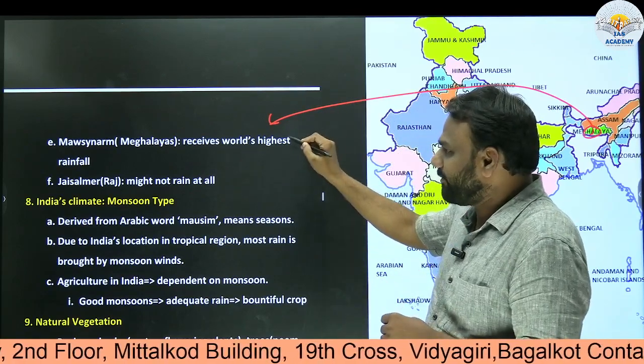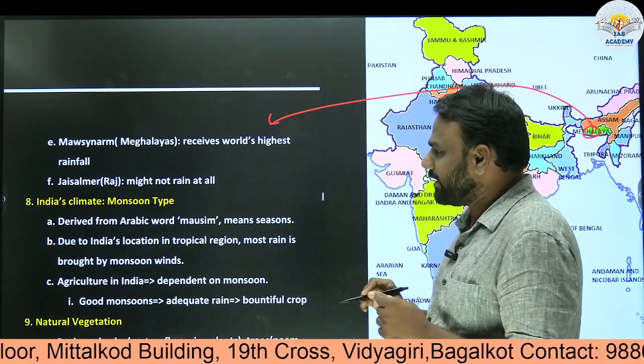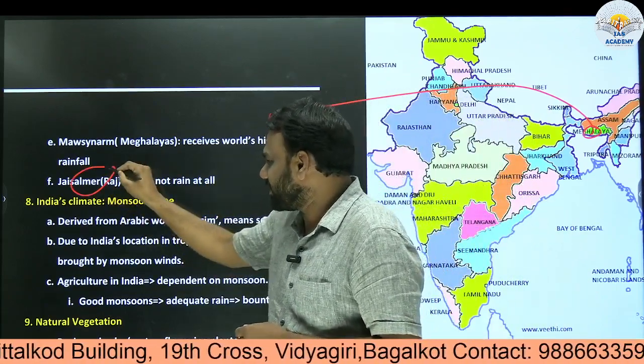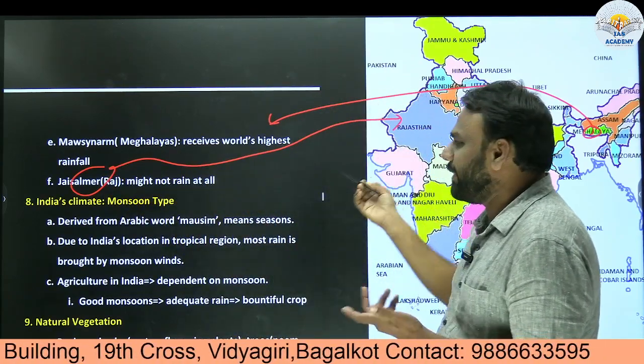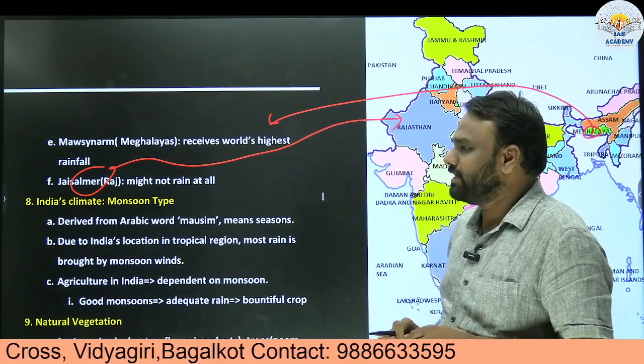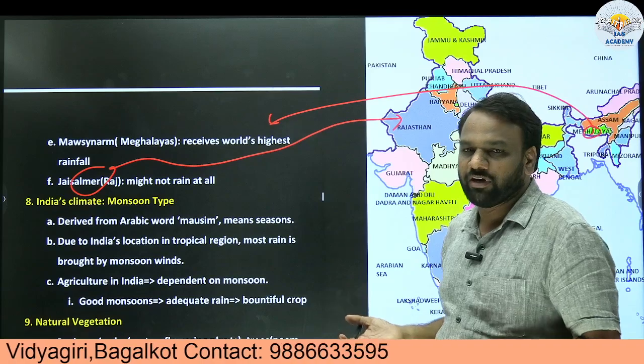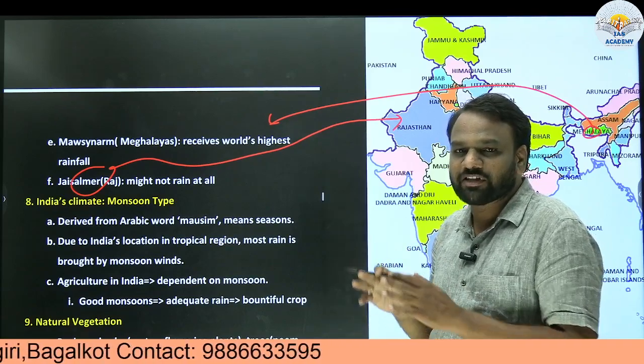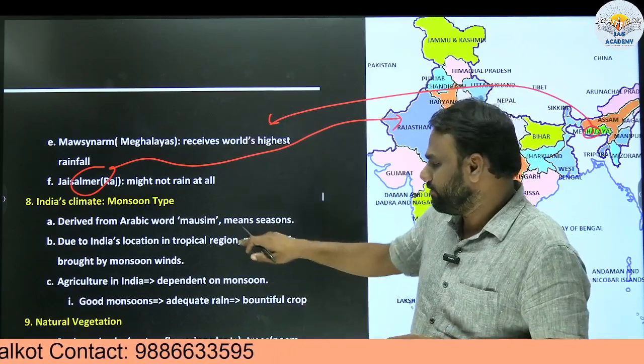But this is the type of climate which is prevalent in what? Meghalaya. But at the same time, Jaisalmer in Rajasthan, here it may not rain at all. So the climatic conditions prevalent in Meghalaya and Jaisalmer, that is Rajasthan, are different. So this indicates the diversity with respect to climate within India.